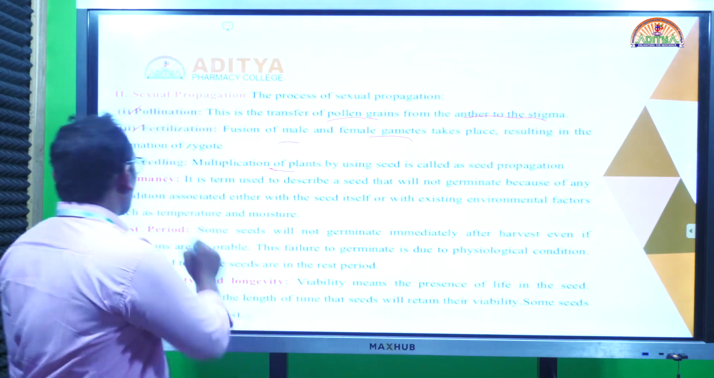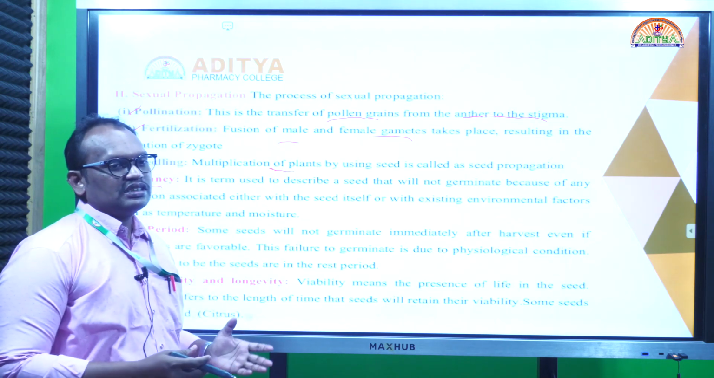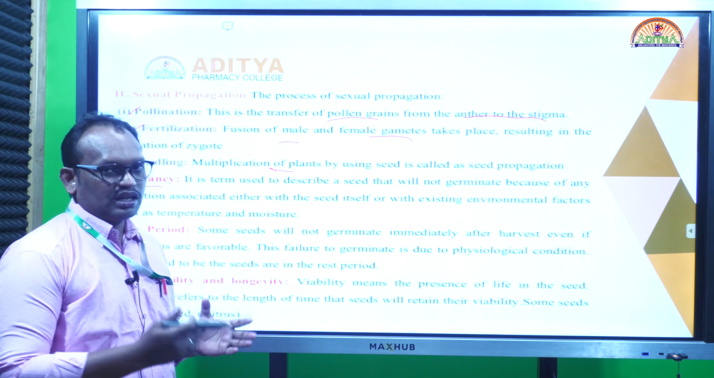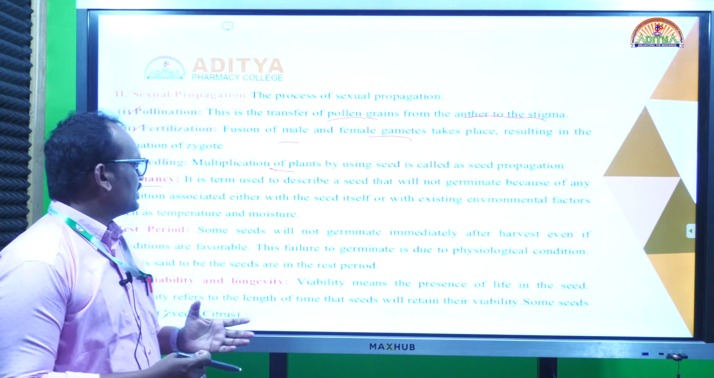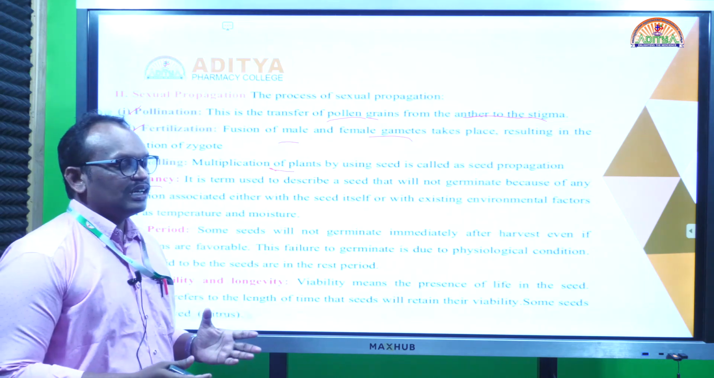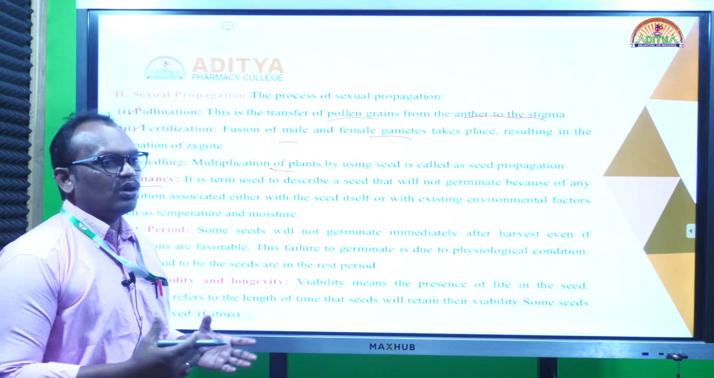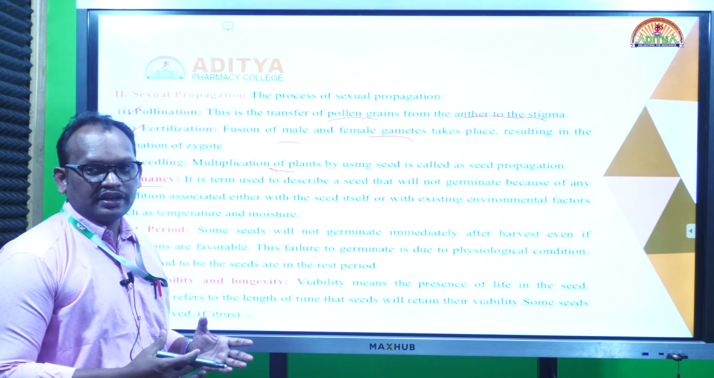And dormancy. Dormancy means that during unfavorable conditions, the seed does not germinate and protects itself by staying at rest. This property is called dormancy. During dormancy, the seed can protect itself for many years. Okay.